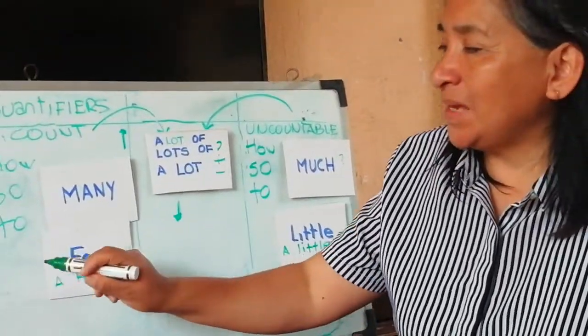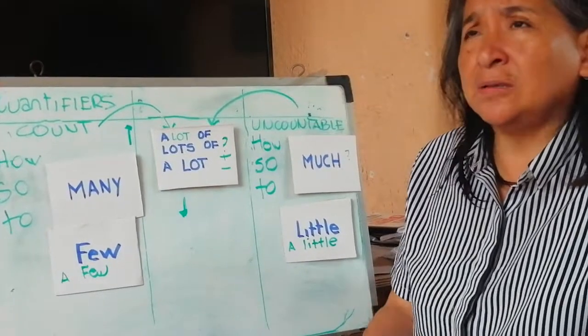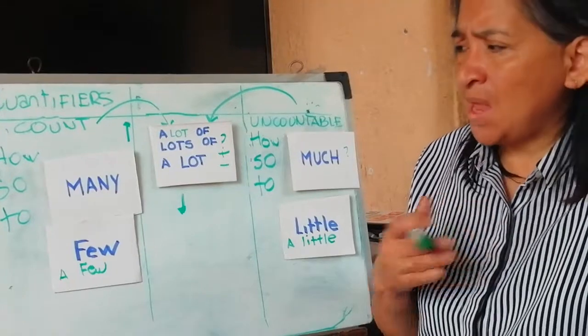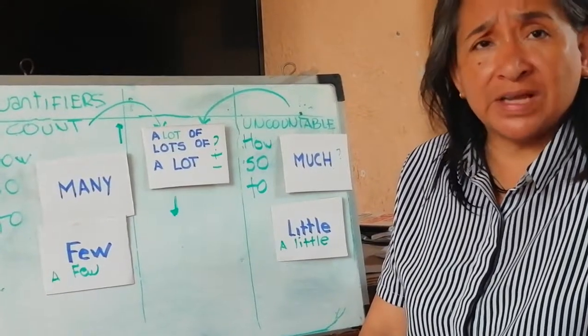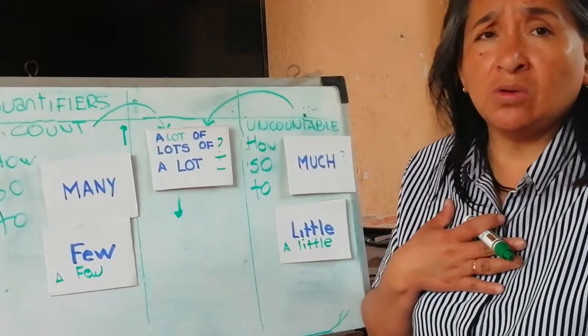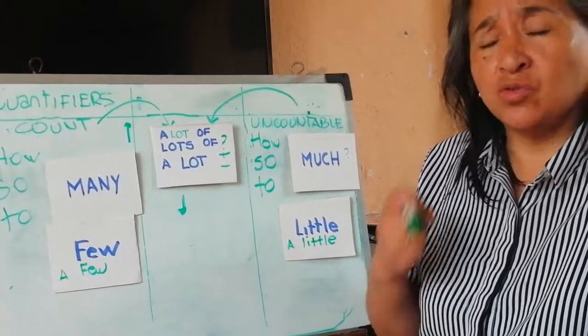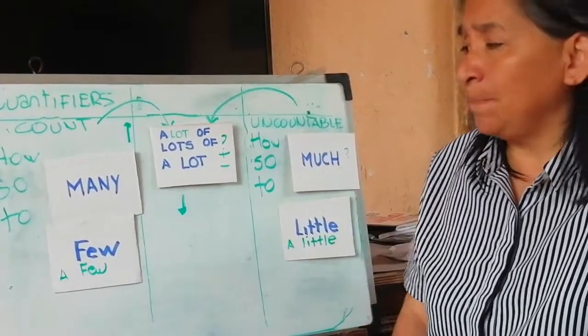When I say I have few friends, I say that I don't have enough friends. And when I say I have a few friends that can help me when I need, I say that I have the right amount of friends to help me.